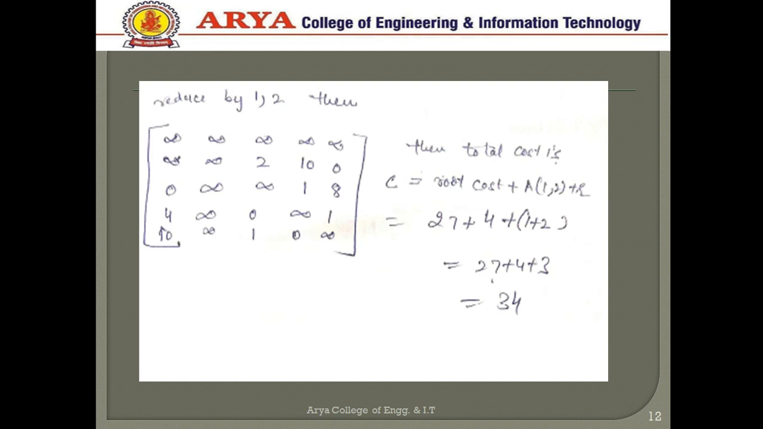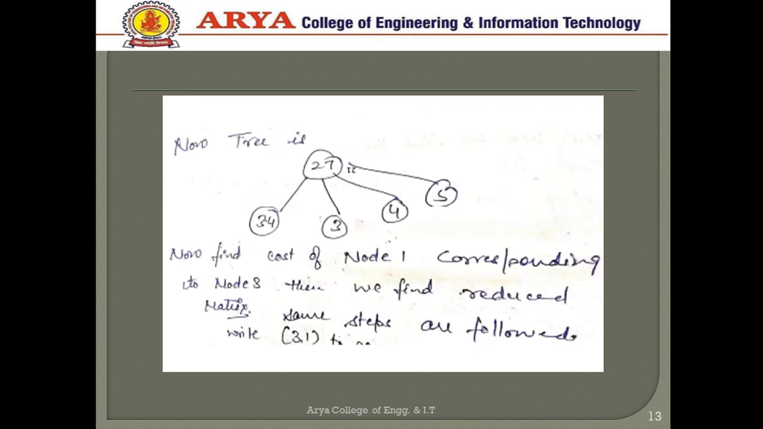Again do the same process. Now we can do 1, 3. Now next 1, 4. Now the tree is this. 27 is the cost of the first root, 34 is the cost of the second. Now we have to find the cost of the 3, 4 and 5 nodes.